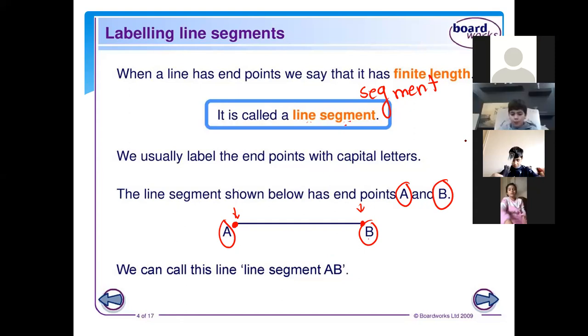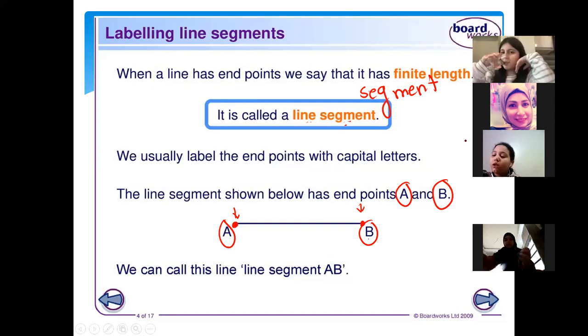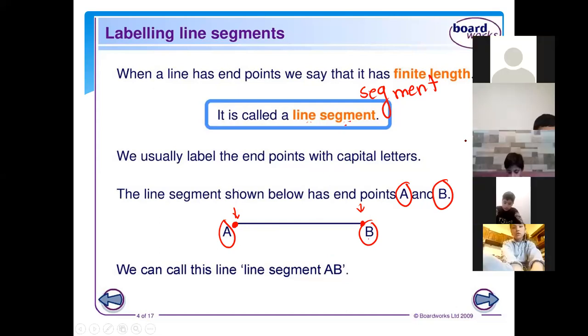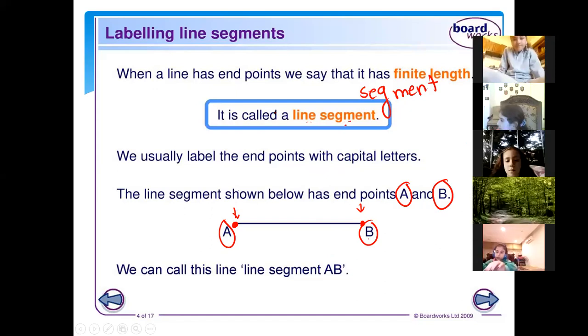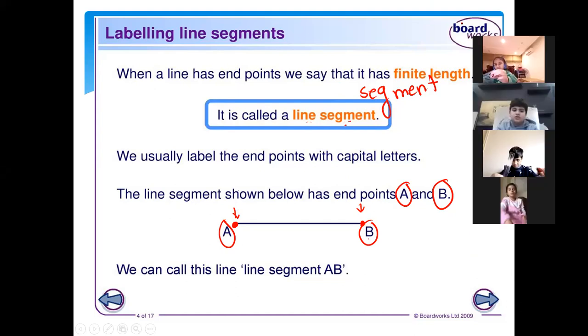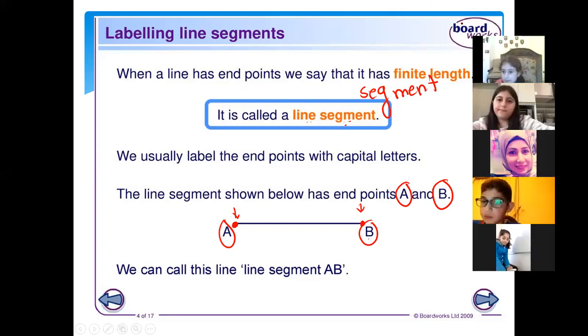Leia, tell us what is the difference between line and segment. Malak, what is the difference between them?